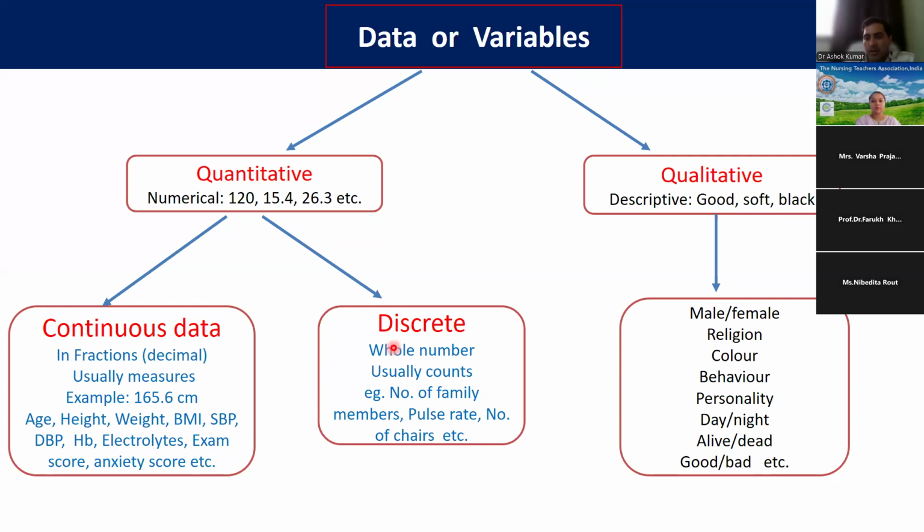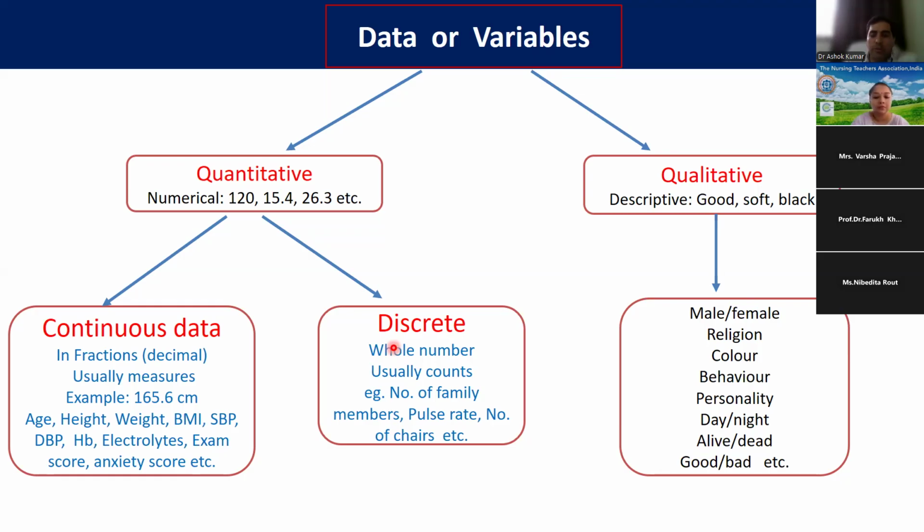These are presenting quality. So these are qualitative data or categorical data. Male and female, alive and dead, good and bad. These are divided into 2 categories. So those qualitative or categorical data, which we can divide into only 2 categories, it is called binary data.